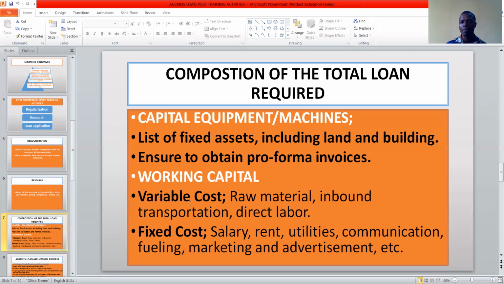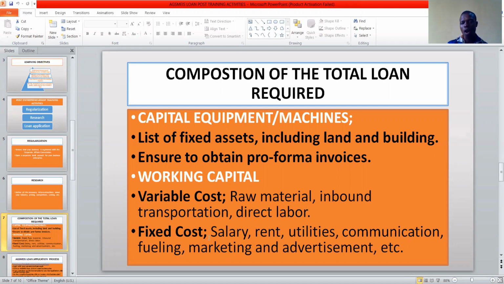transporting your raw material, then your direct labor cost. If you are paying any labor or any staff according to the number of outputs or according to the number of units produced, those costs are classified as direct costs or wages.